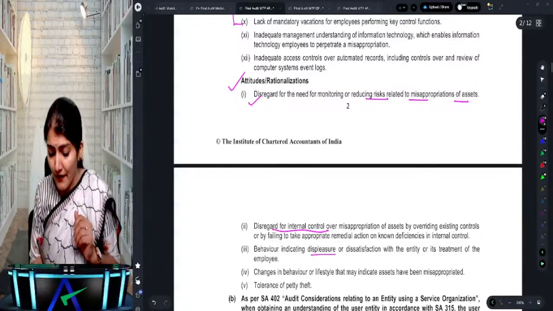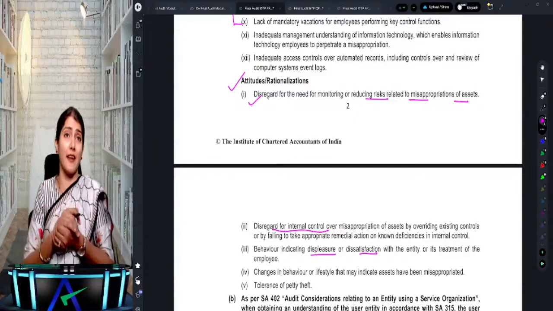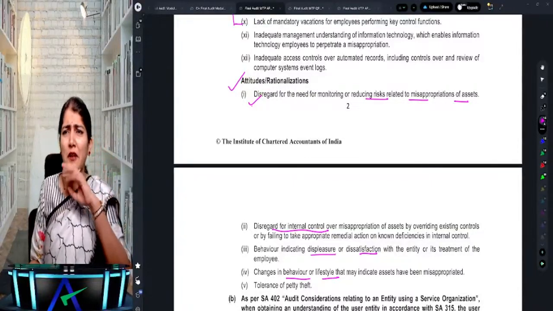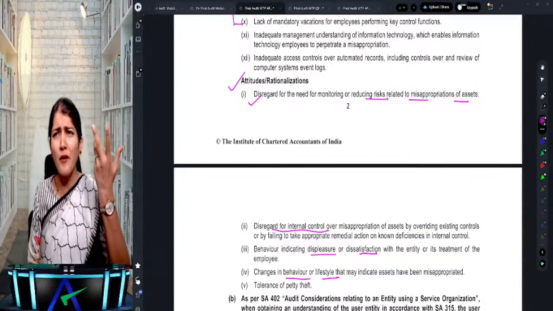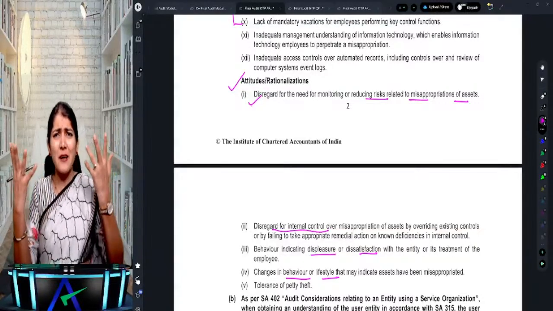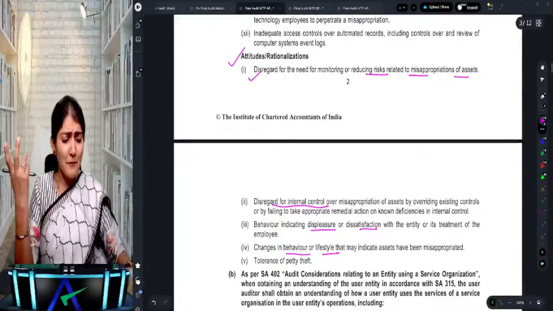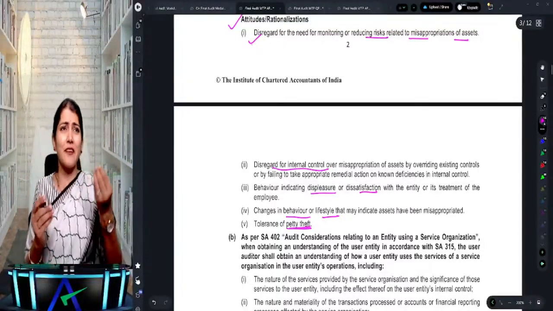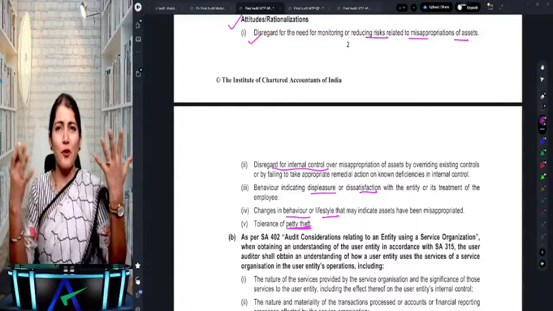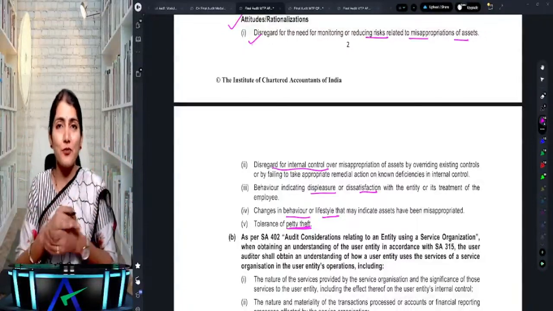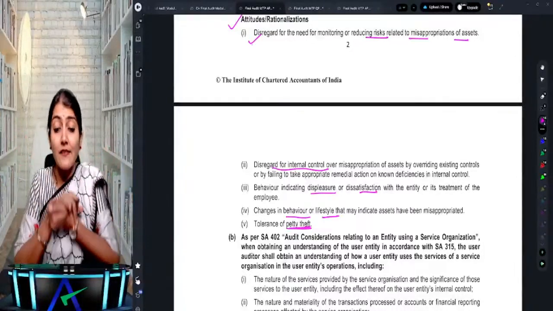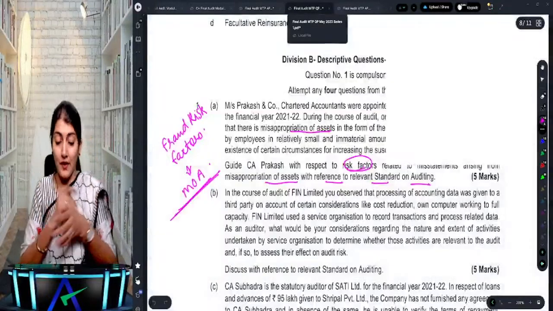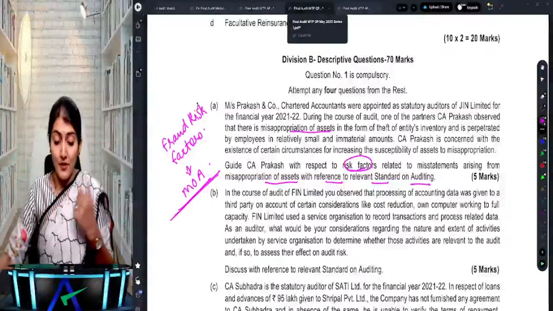They're unhappy with the organization, with displeasure or dissatisfaction with the entity, and changes in behavior or lifestyle. You see this employee with a 20,000 salary but an attitude of 20 crore, and you ask, how has so much attitude come? It comes from misappropriating assets and getting so much of the company's funds, or from the tolerance of petty theft. A 2 rupee fraud, 10 rupee fraud, 200 rupee fraud, nobody said anything, so the confidence kept increasing to commit higher amounts of fraud. So that's the attitudes and rationalization. Those are the fraud risk factors for misappropriation of assets.